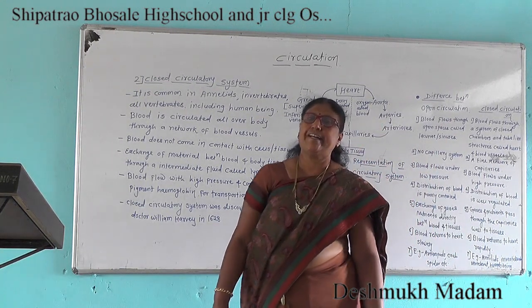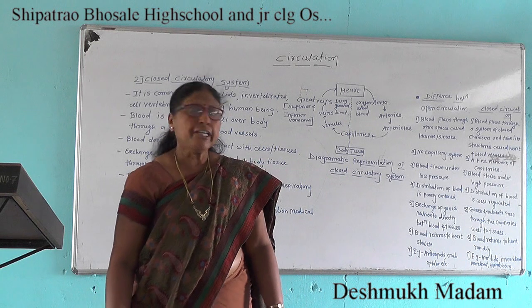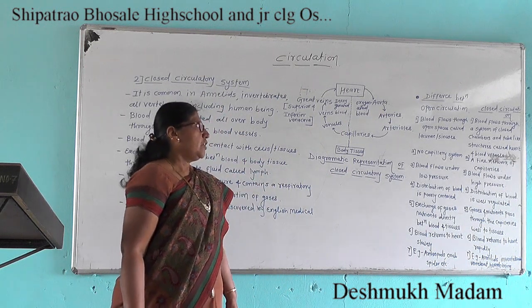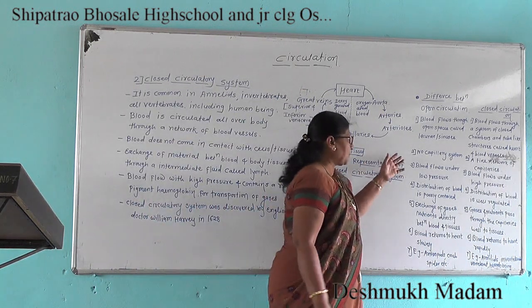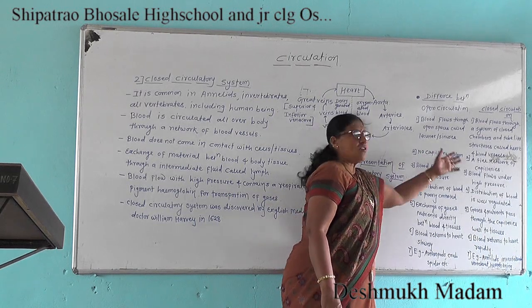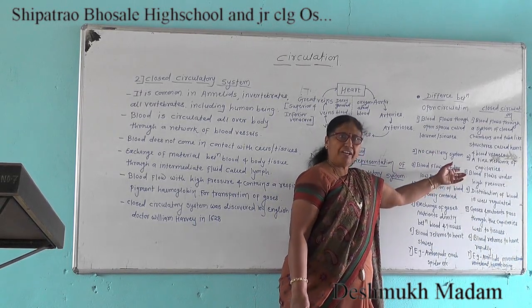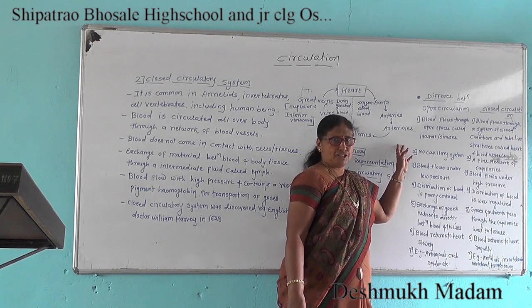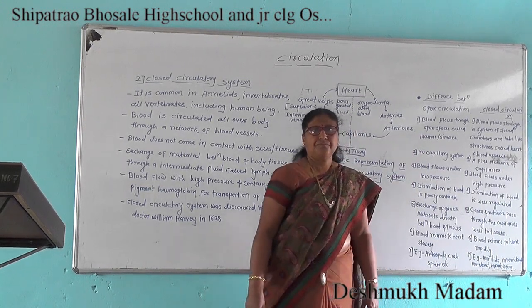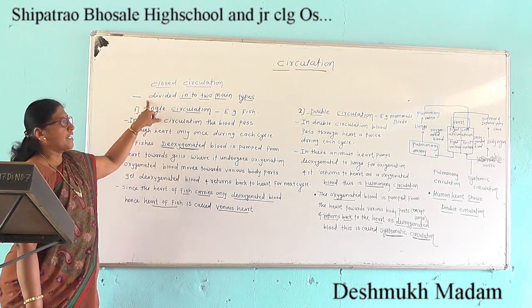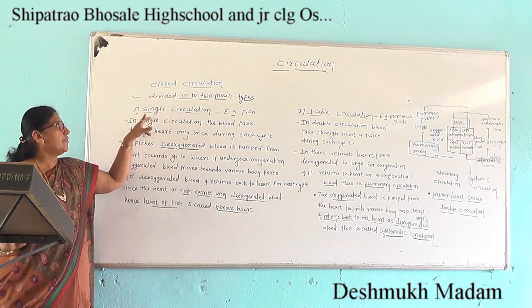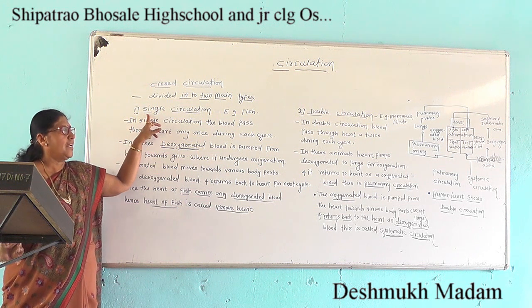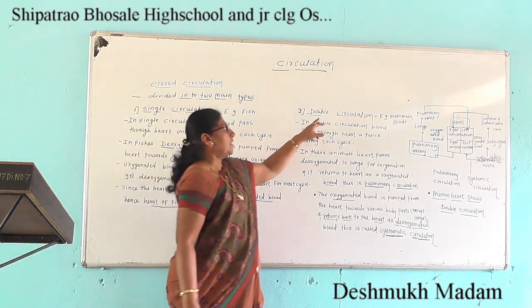annelids and vertebrates, including human beings. Due to these differences, the closed circulatory system is more efficient than the open circulatory system. Closed circulation can be divided into two main types. First is the single circulation and second is the double circulation.